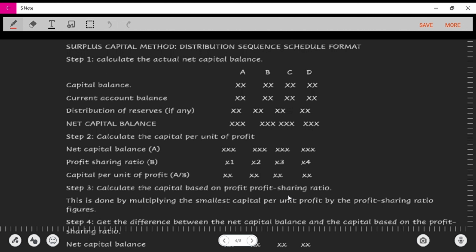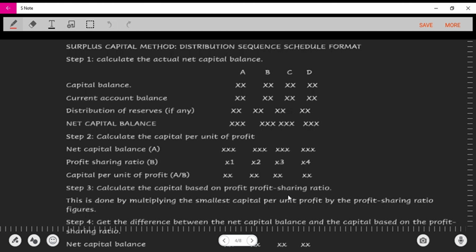So before we move into the calculation question, we have to understand the method of surplus capital. So this is the format, basically. This is how we're going to calculate it. So in surplus capital method, if you're given a question in surplus capital method, what you do is you first of all have to prepare your distribution sequence schedule format. This distribution sequence schedule format basically is a must, you have to do this to know the partners with surplus capital. This is the only way you can find out.